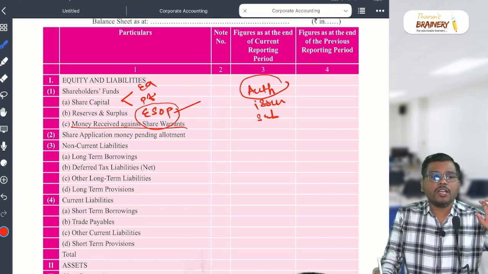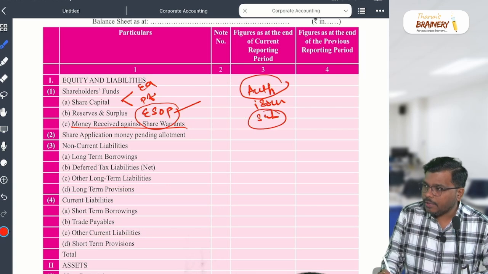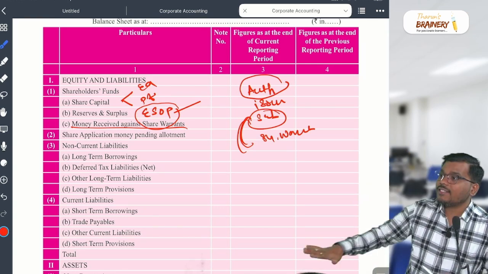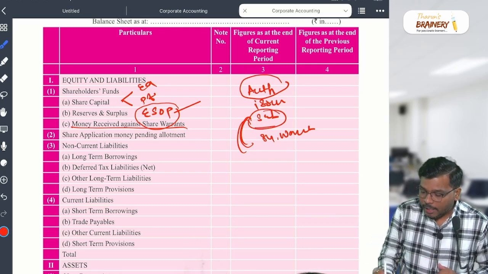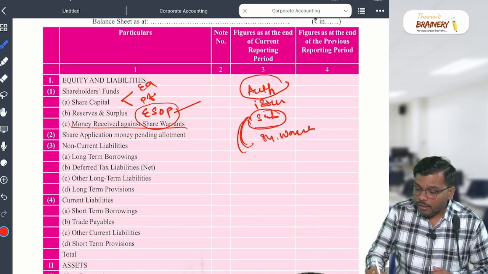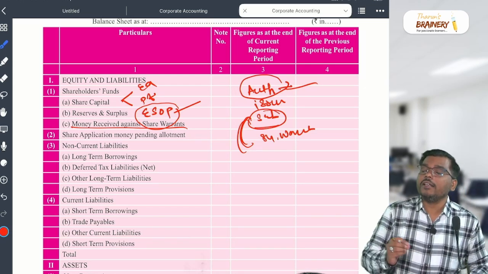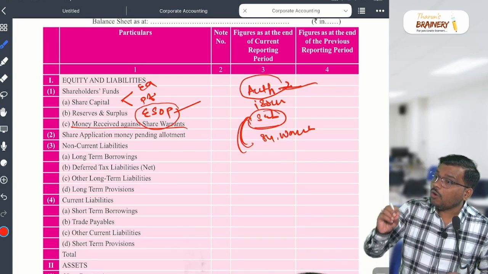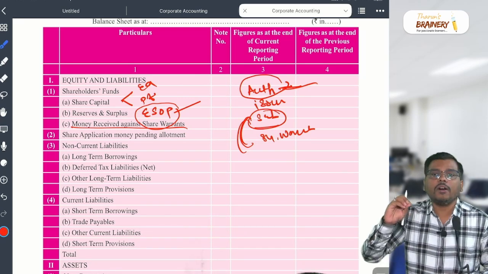So whenever the company's share capital is going to exceed, what does the company do? Out of the subscribed capital, they convert some share capital into share warrants. Then a few shares get released and the company can issue new shares to the public. Otherwise, to issue new shares they have to alter their articles of association, because share capital is one of the clauses in the AOA. Companies don't want to alter that clause.